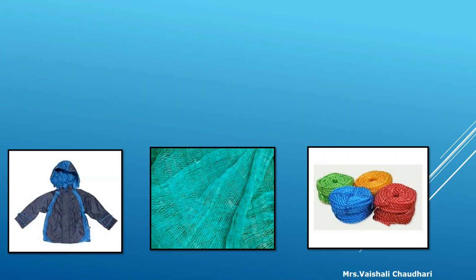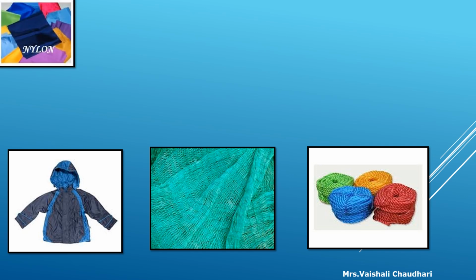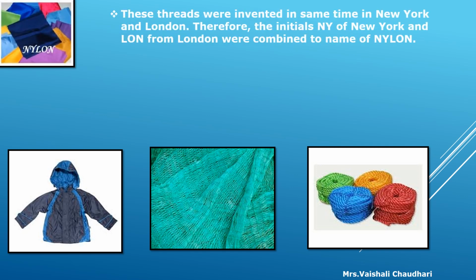Now, first synthetic thread is nylon. These threads were invented at the same time in New York and London. Therefore, the initials NY of New York and LON from London were combined to name it nylon.